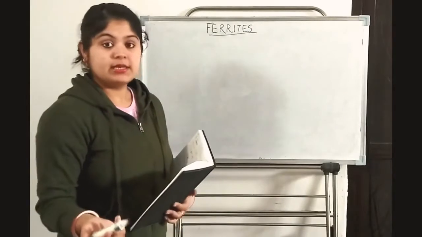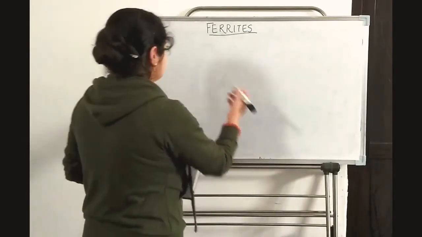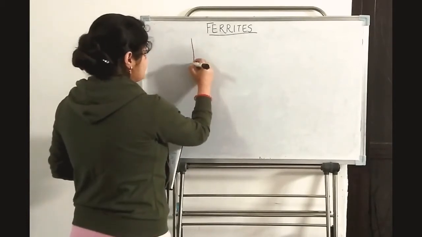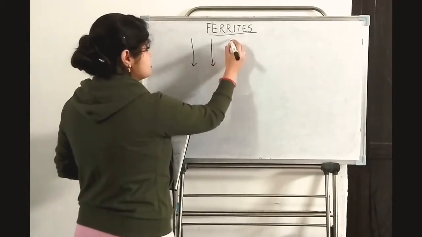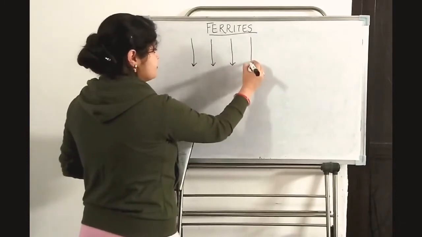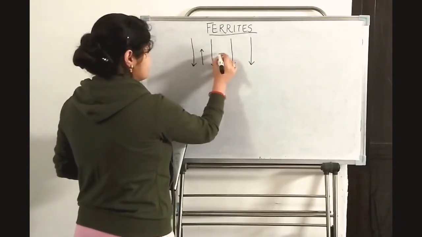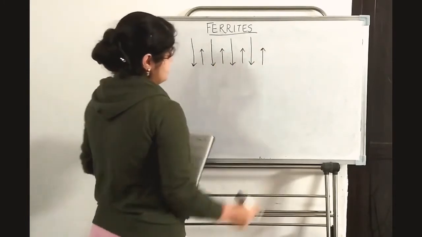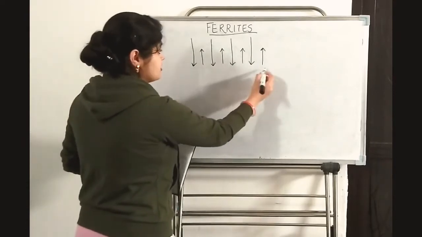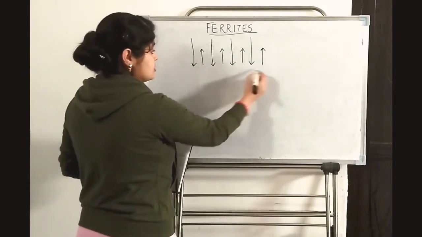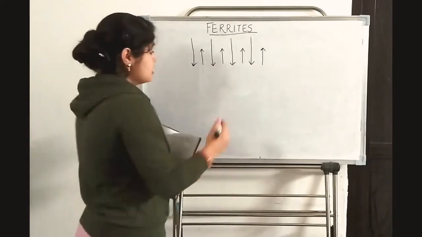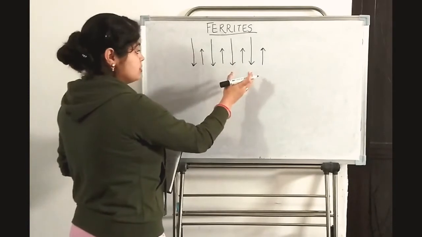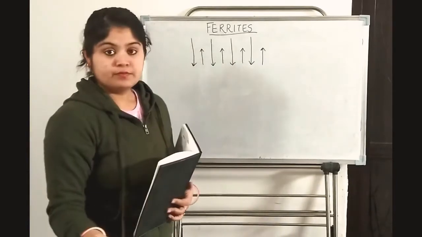What happens basically is that in a ferrite the spins are antiparallel, but the magnitude of the spins is not the same. What happens because of this? Because of this uncompensated antiferromagnetism, the net magnetic moment is not zero.